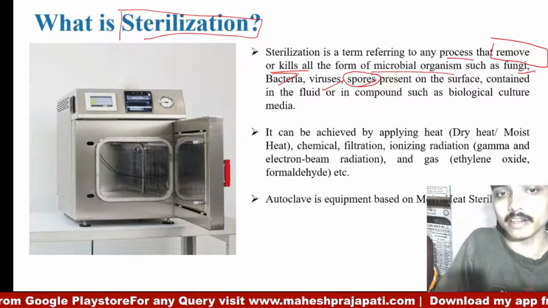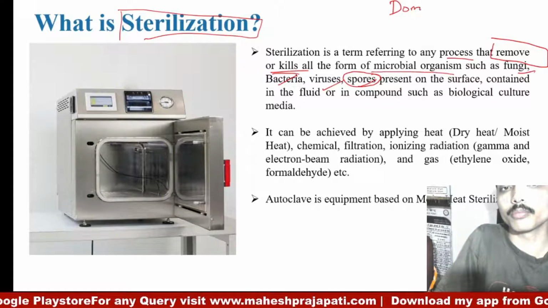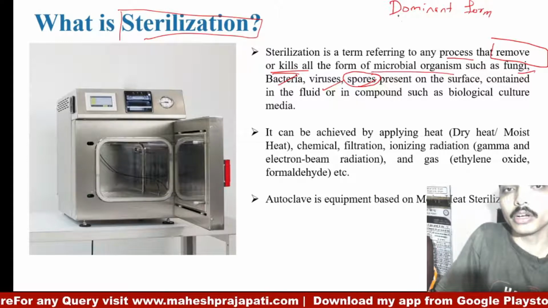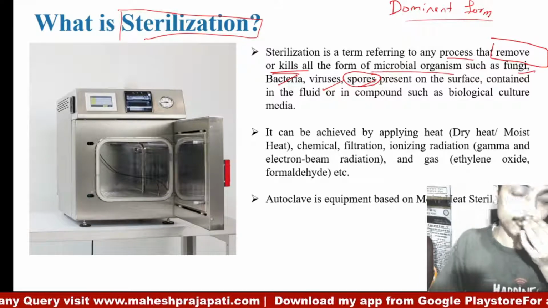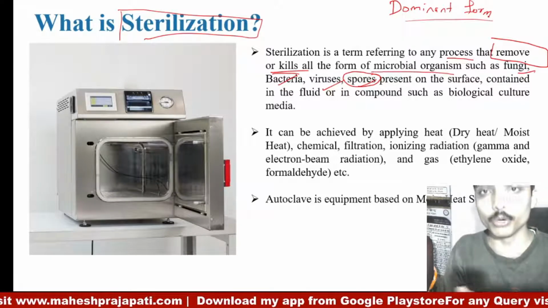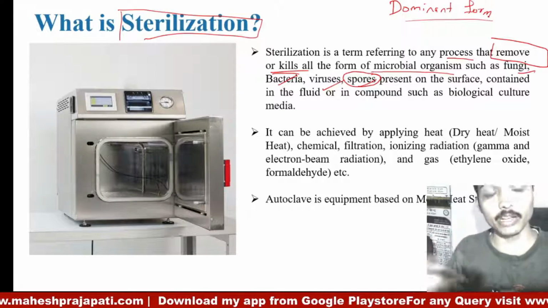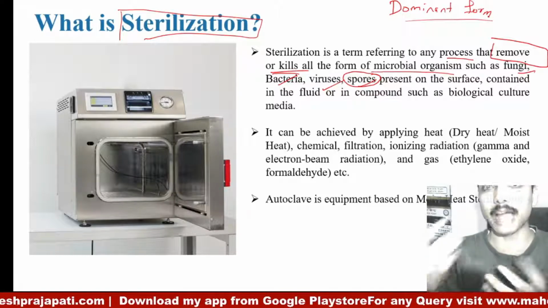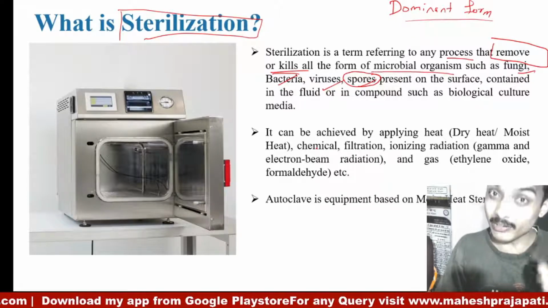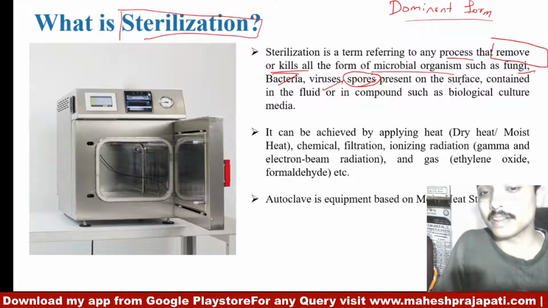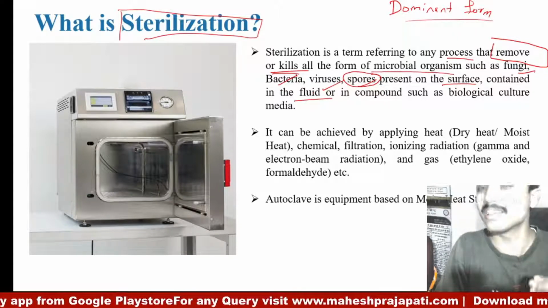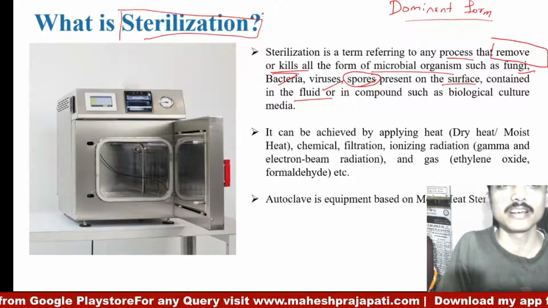Spores are basically a dormant form, which during unfavorable conditions becomes inactive, but when conditions are favorable it may grow or become active. So spores are more resistant to heat. So even the removal or killing of spores present on a surface or contained in a fluid, this process is known as sterilization.